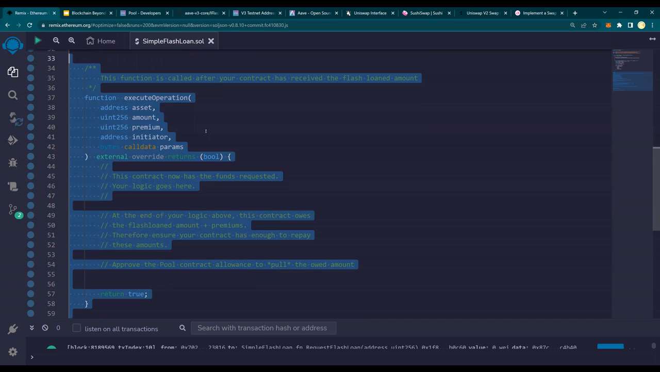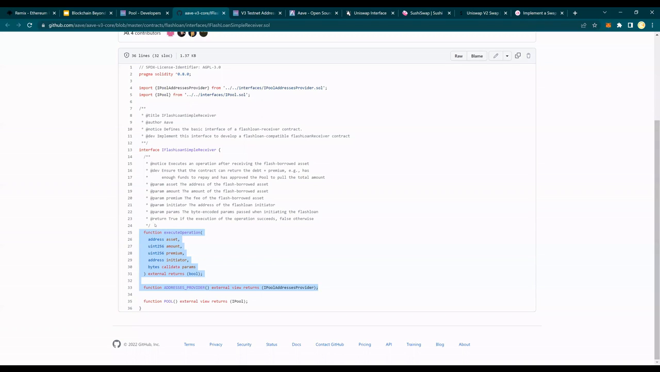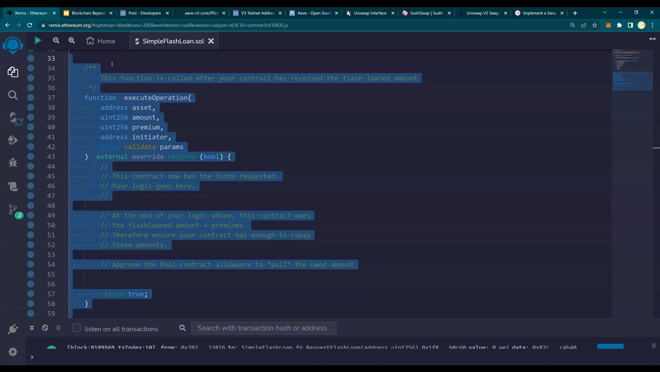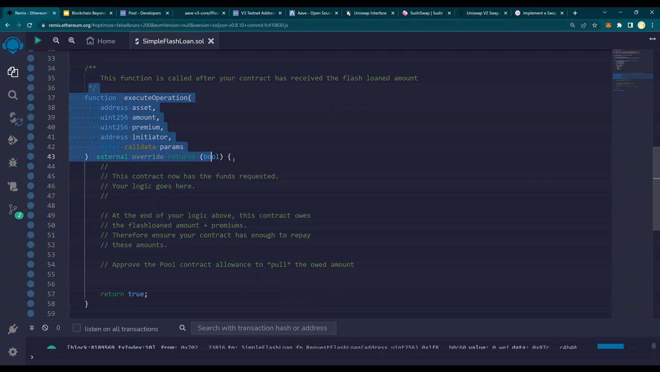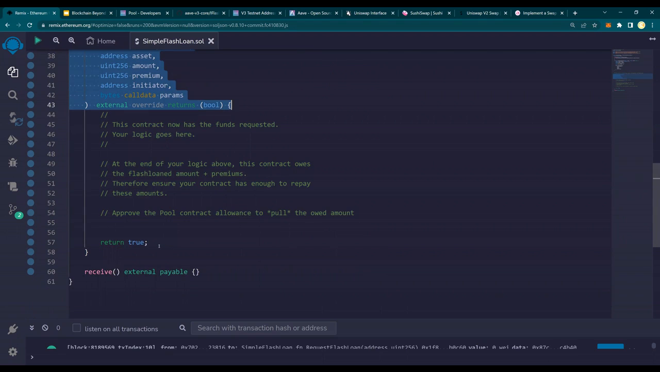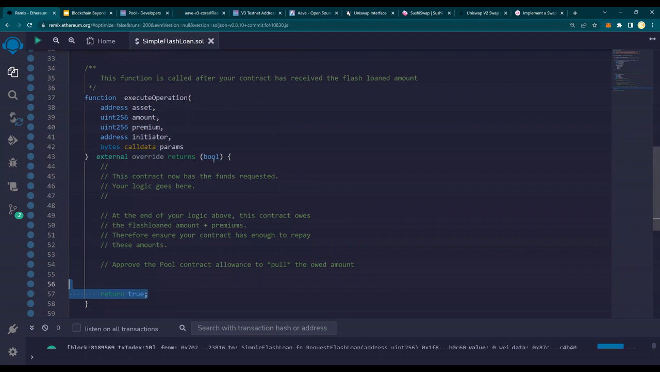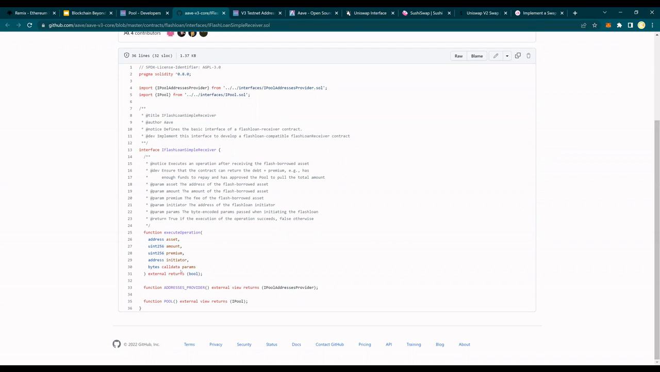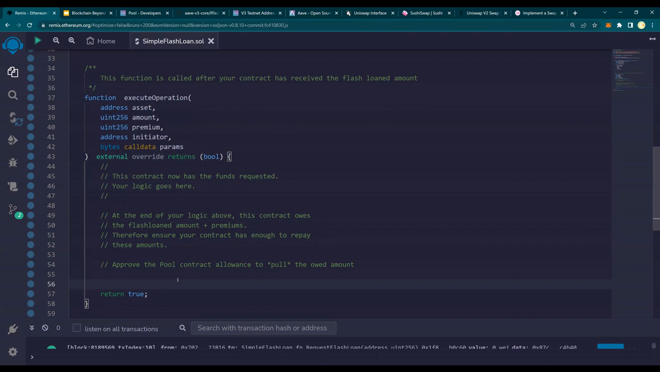And next, this executeOperation, I am just copying it from here. Just copy it. Do not have to worry about anything. And you can see that function POOL is also here. So simple, just copy it. So I copied this executeOperation, and then it's going to return true, right? This is very, very simple. It returns a Boolean. If you go in here, it returns a Boolean, right? I'm going to say return true, right? I'm doing nothing here.